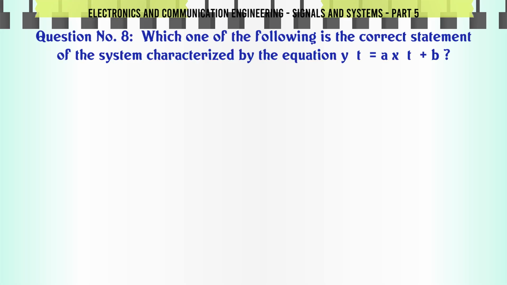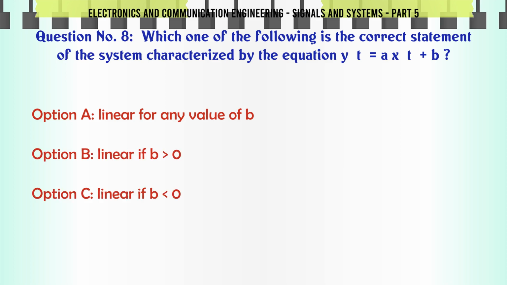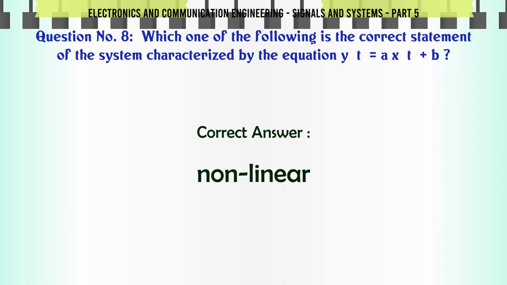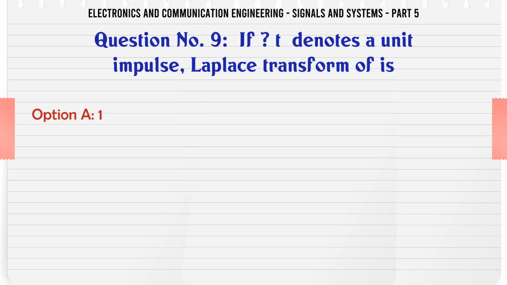Which one of the following is the correct statement of the system characterized by the equation y(t) = ax(t) + b? A: linear for any value of b, B: linear if b is zero, C: linear if b is nonzero, D: non-linear. The correct answer is non-linear. If δ(t) denotes a unit impulse, the Laplace transform of δ'(t) is A: 1, B: s², C: s, D: 1/s². The correct answer is s².